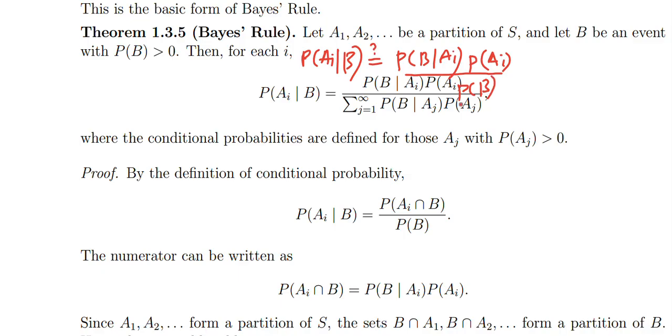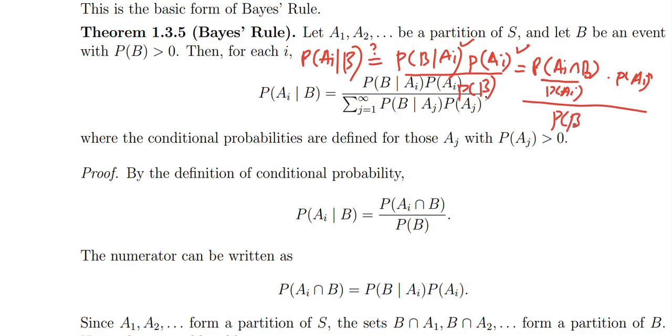The question is why? If you expand the first one, it would be probability of Ai intersection B divided by probability of Ai. And here we have probability of Ai already, and the whole is divided by probability of B, and this cancels, assuming that the probability of Ai is positive.